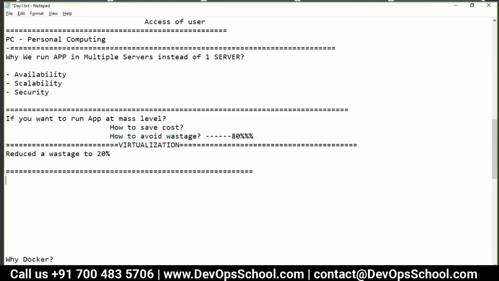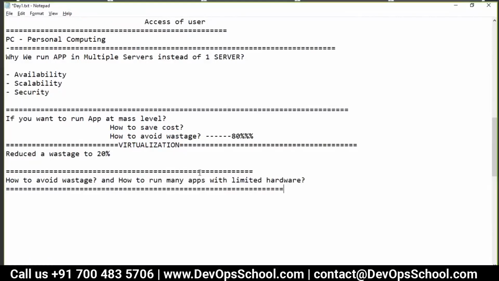Virtualization has happened. How to avoid wastage and how to run many applications with limited hardware, because you all are using so many applications. So this is the problem statement, guys.